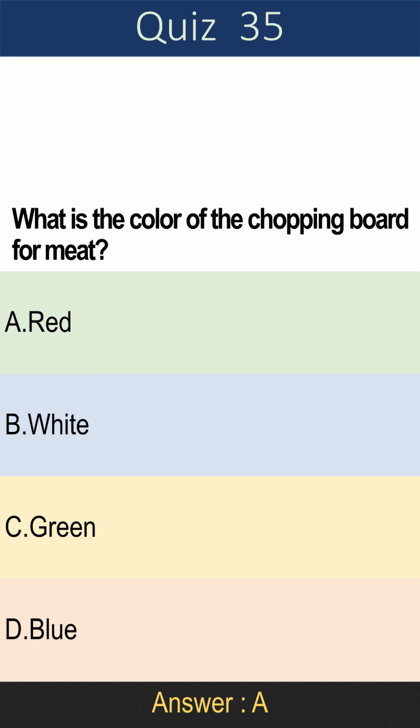Question 35. What is the color of the chopping board for meat? A. Red. B. White. C. Green. D. Blue. Answer is A. Red.